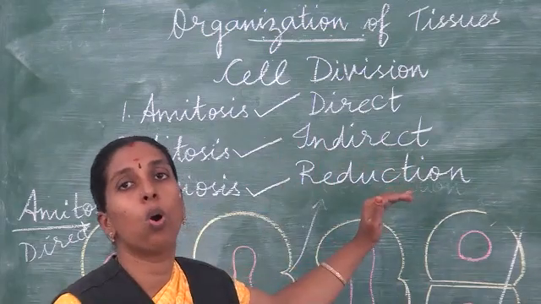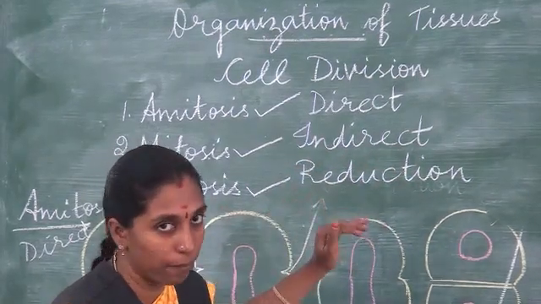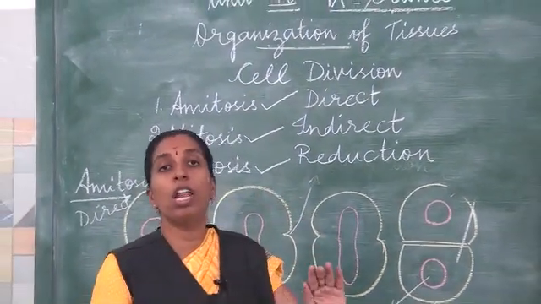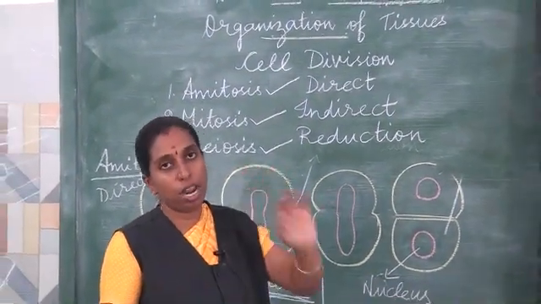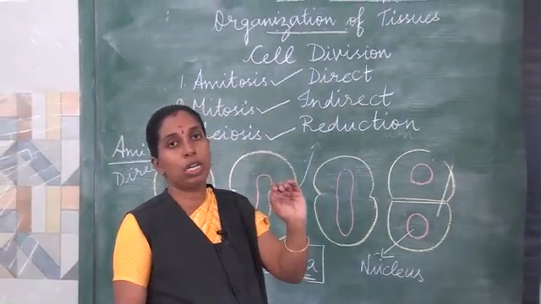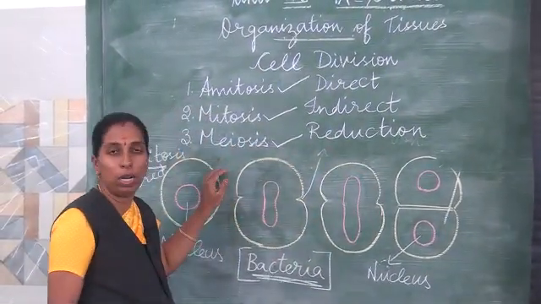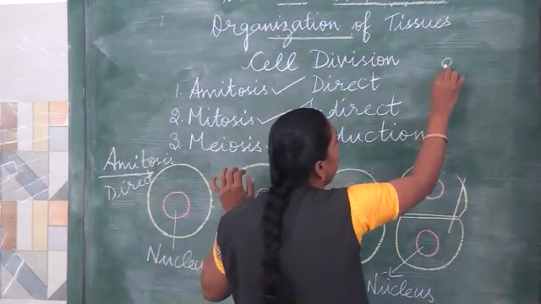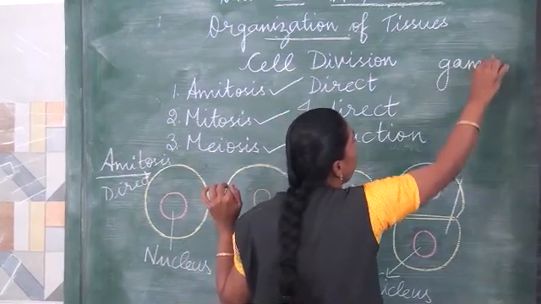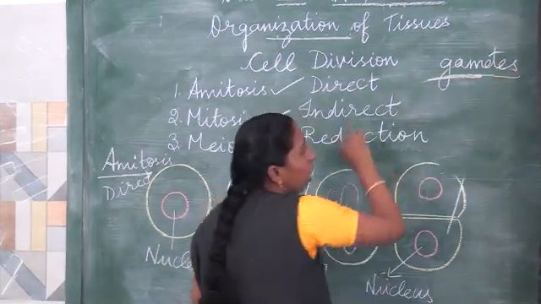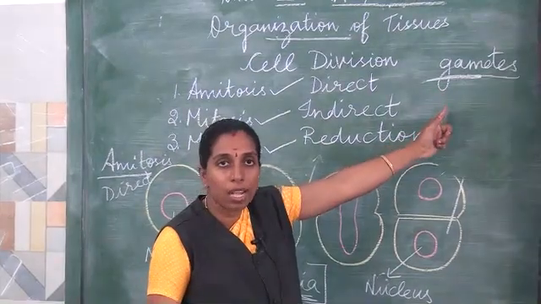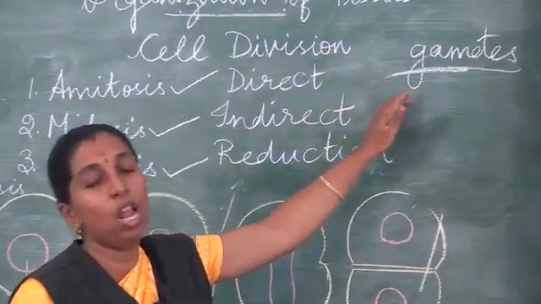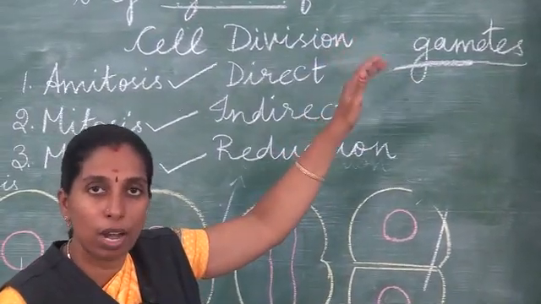Why is it called a reduction cell division? Actually, this type of cell division takes place only during the reproductive stage. Only during the reproduction time will this type of cell division take place, and it takes place in the gametes, that is, in the testes and ovaries. So what are gametes? Special cells involved in reproduction we call gametes. In the male it is testes, in the female it is ovaries.